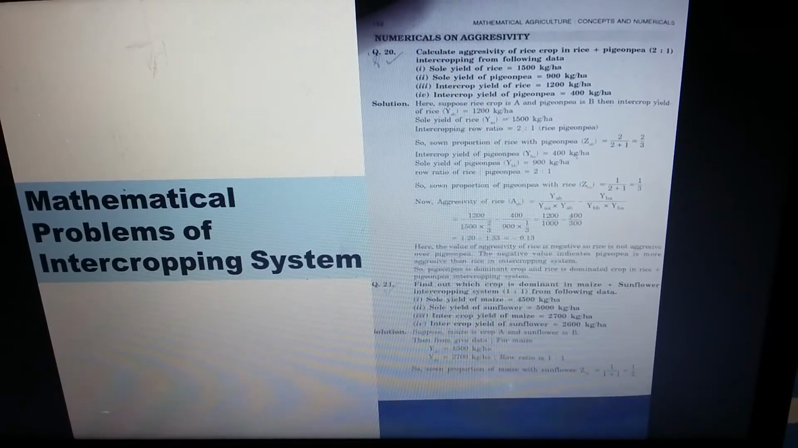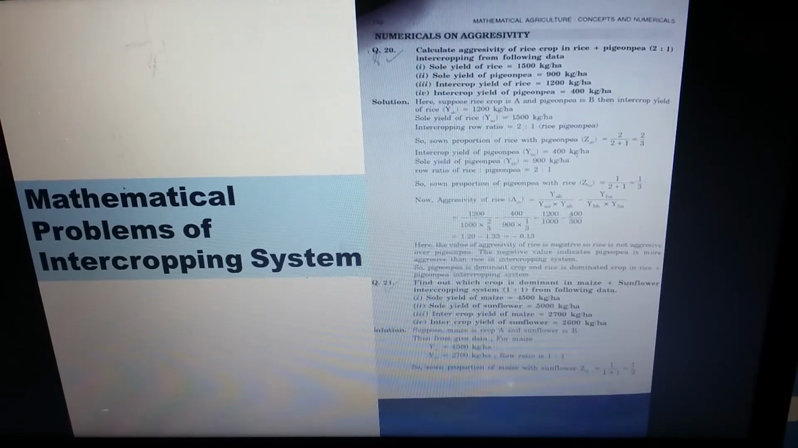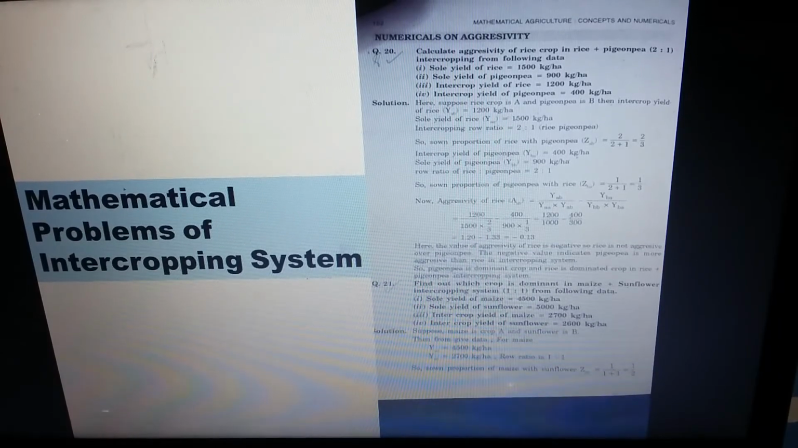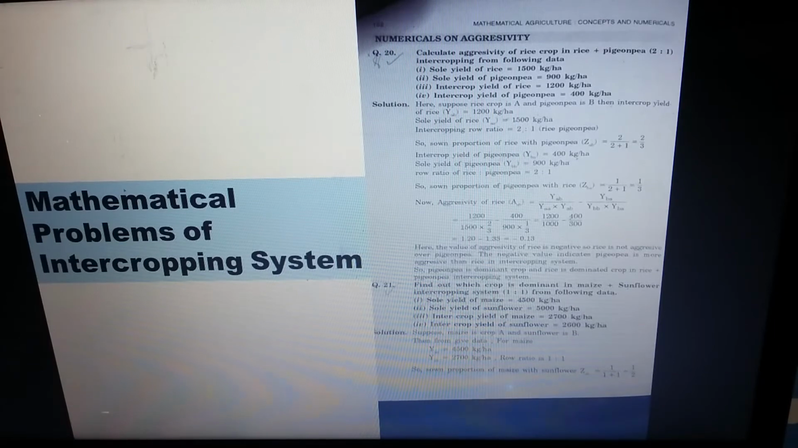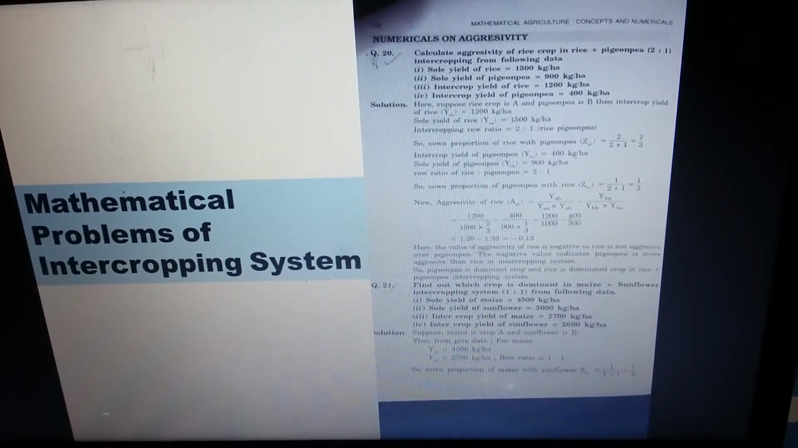So I think the formula will be much clearer when you follow the next problem. That means question number 21. Just follow question number 21. Find out which crop is dominant in maize plus sunflower intercropping system in 1:1 ratio from the following data. Sole yield of maize is 4500 kg per hectare. Sole yield of sunflower is 5000 kg per hectare. Intercrop yield of maize is 2700 kg per hectare. Intercrop yield of sunflower is 2600 kg per hectare.